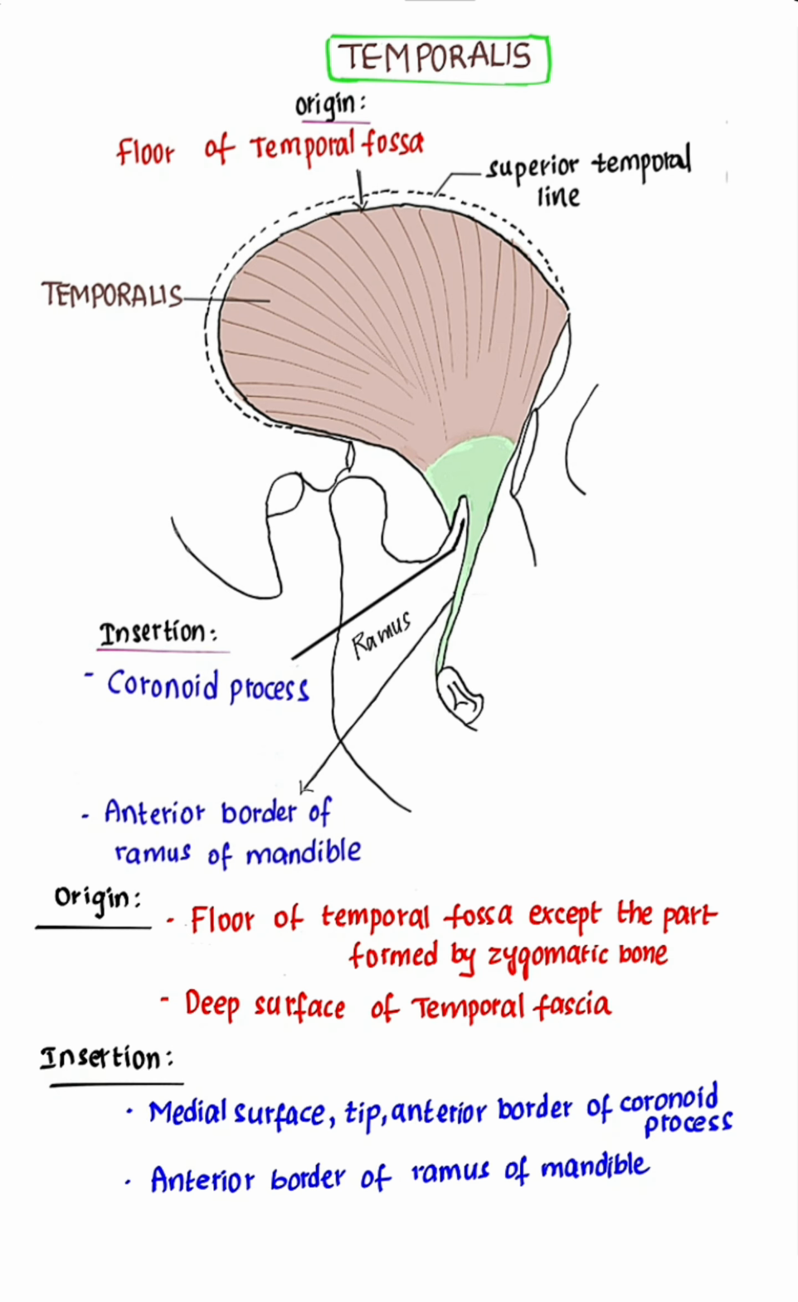Insertion. The fibers of temporalis pass downwards and get inserted into the medial surface, tip, and anterior border of the coronoid process. It also gets inserted into the anterior border of the ramus of mandible up to the last molar tooth. So temporalis arises from the floor of the temporal fossa and deep surface of temporal fascia, and gets inserted into the coronoid process and anterior border of the ramus of mandible. Let us see the nerve supply and action of each muscle later.